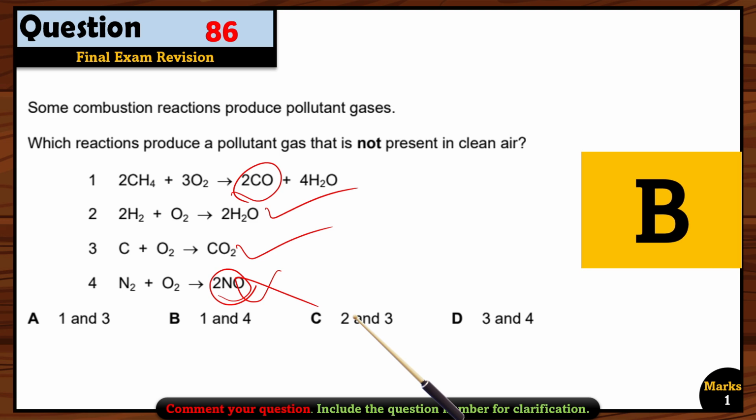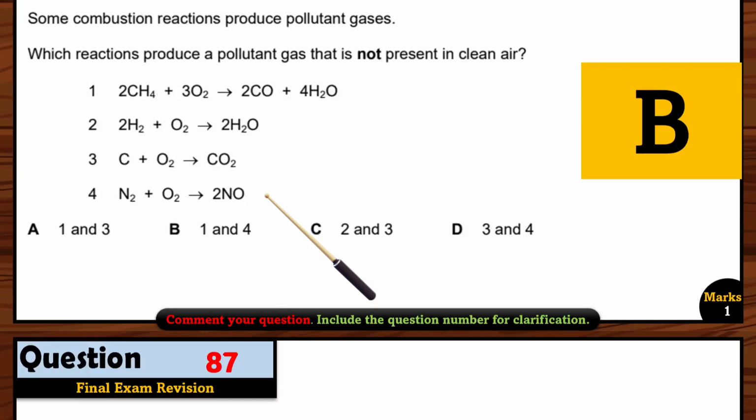So reaction 1 and 4 is the right option. So that's why these are not the part of the clean air. So option B is the correct option.